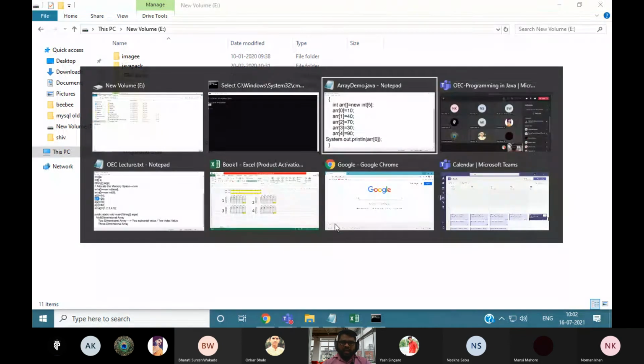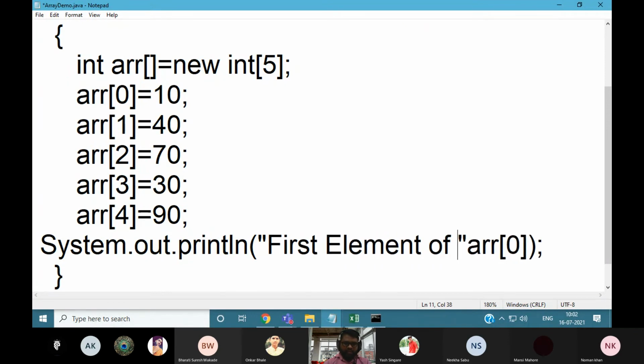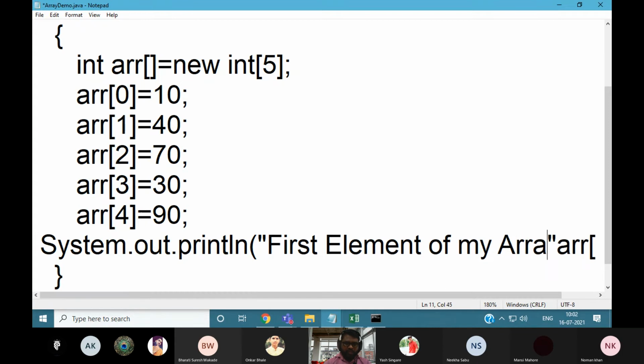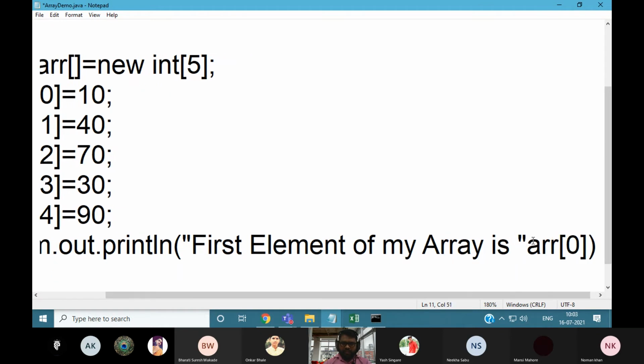So you can write the value like this: first element of my array, like this.